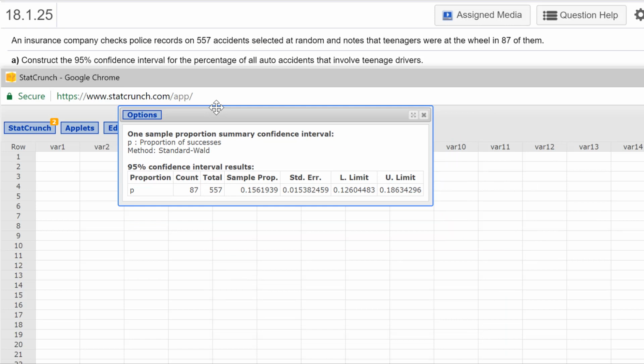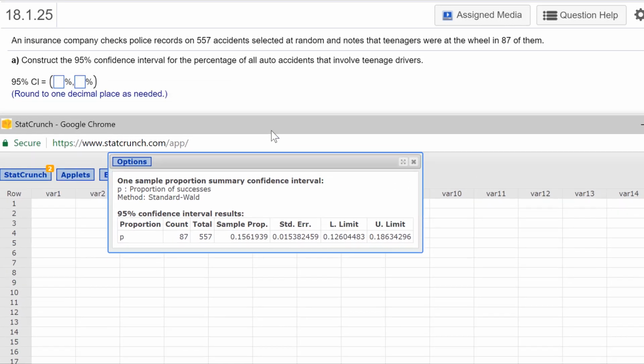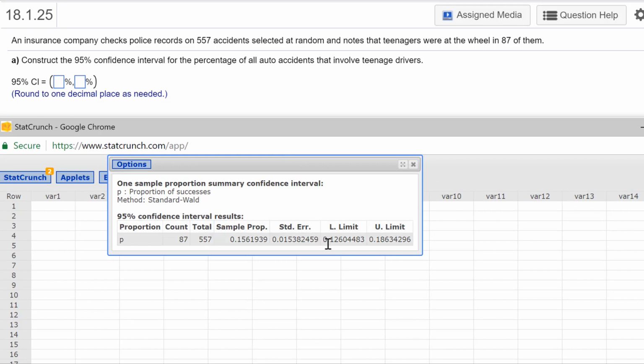And there we go. So our lower limit is, let's see how they give this. We're in percentages, round to 1 decimal point. So 12.6% and 18.6%.